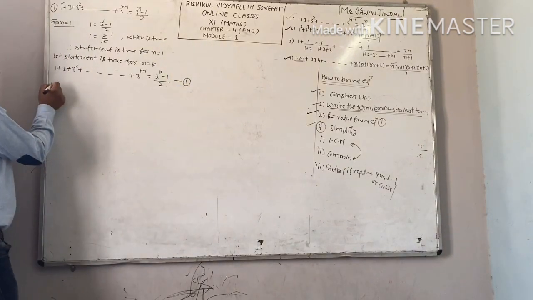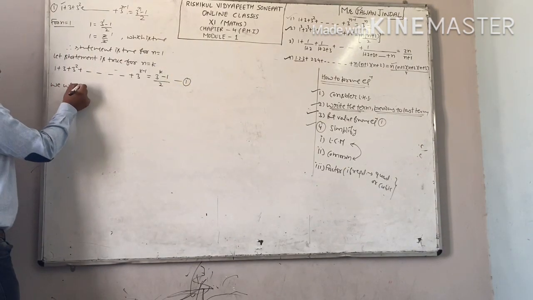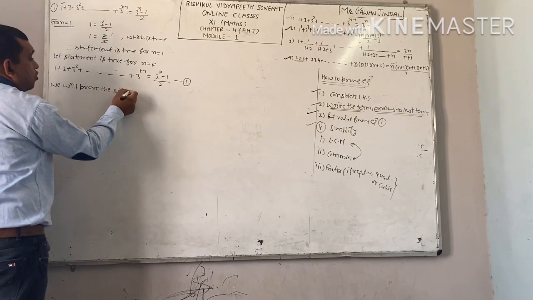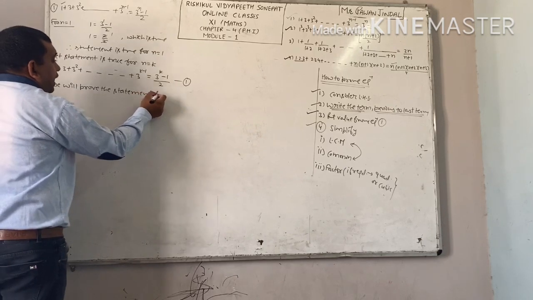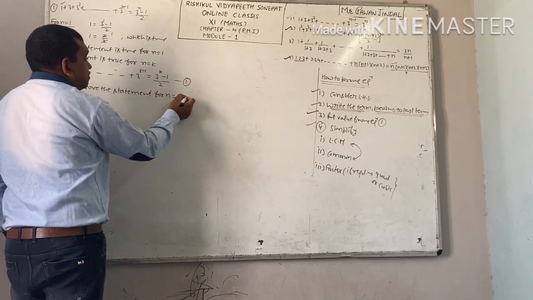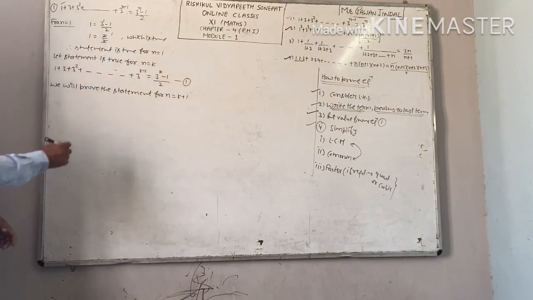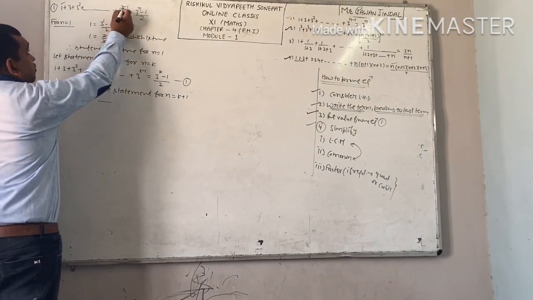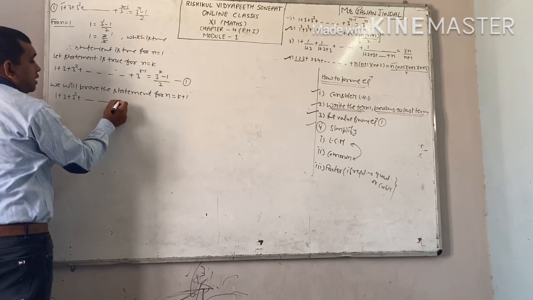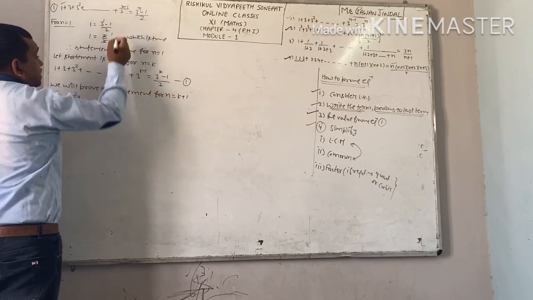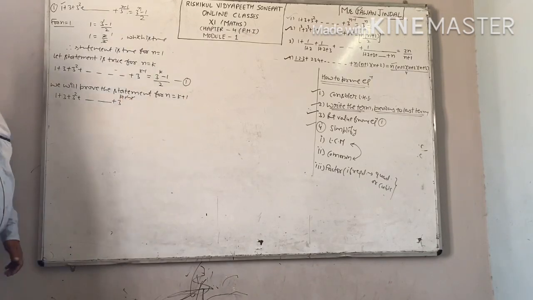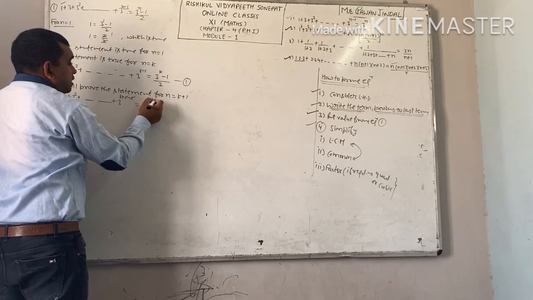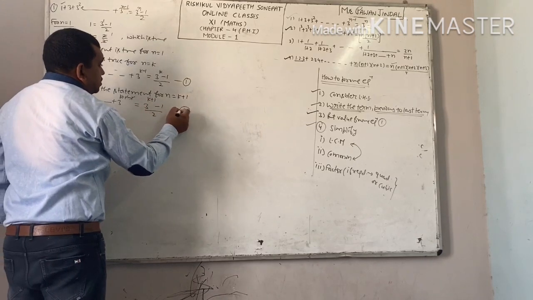Last step, we will prove the statement for n equal to k plus 1. Now put n equal to k plus 1 on both sides. First of all, put it here. You will get 3 raised to power k plus 1, this minus 1 as it is, and this one will be cancelled out. See on the right hand side, 3 raised to power k plus 1 minus 1 by 2.